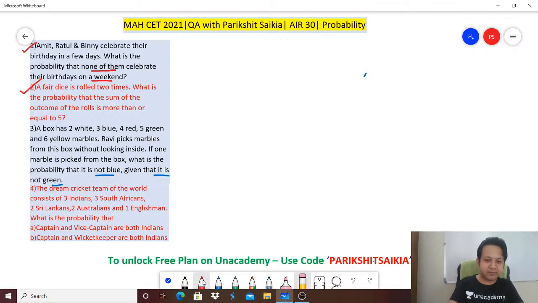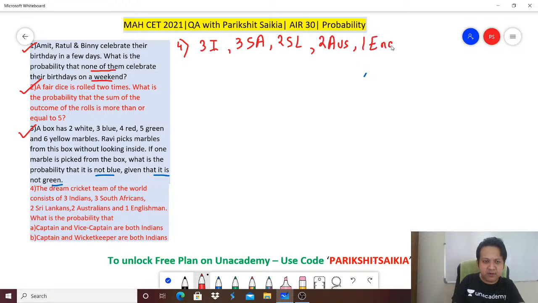Number 4. The fourth one is a very interesting one. The dream cricket team of the world consists of 3 Indians, 3 South Africans, 2 Sri Lankans, 2 Australians and 1 Englishman.